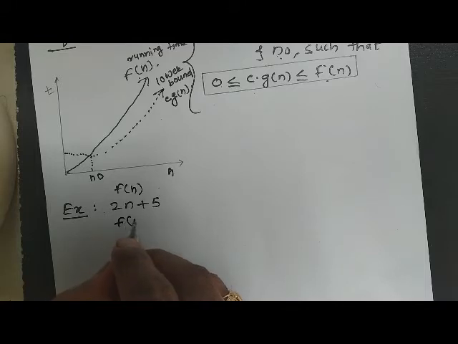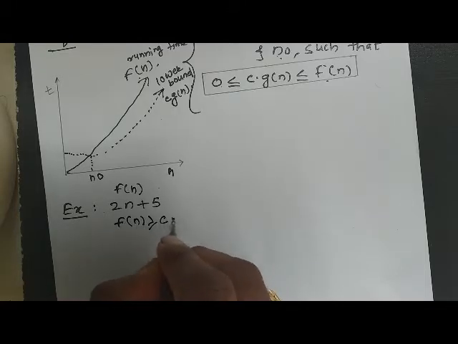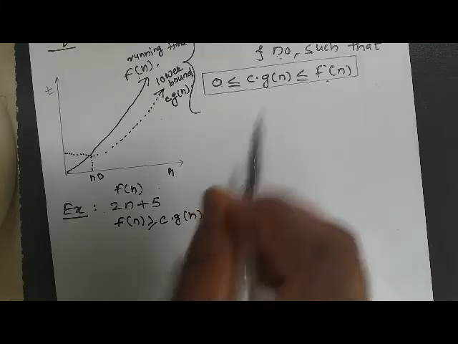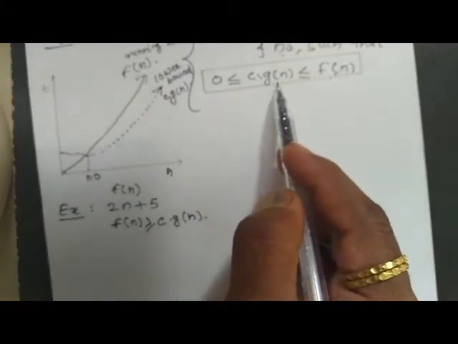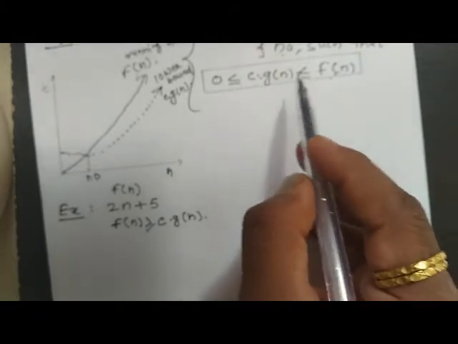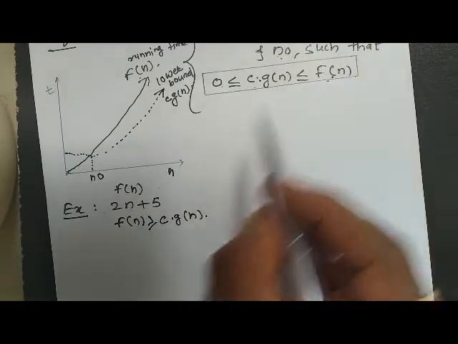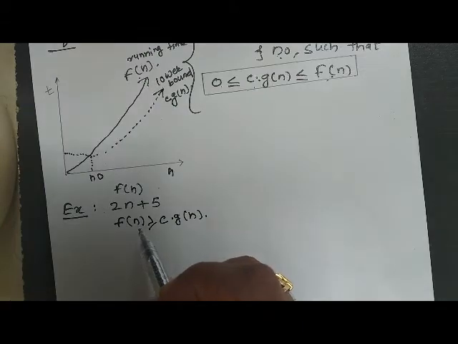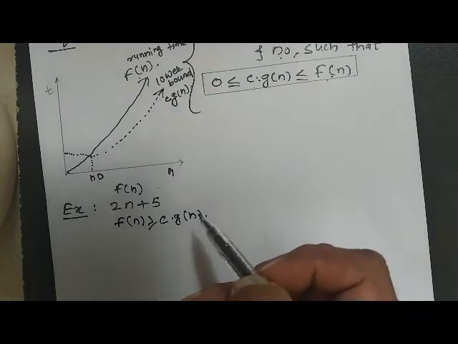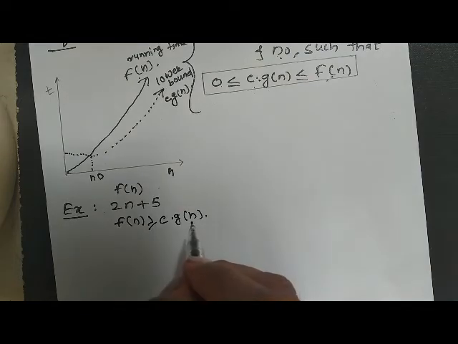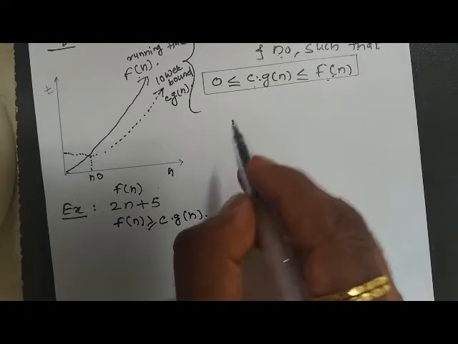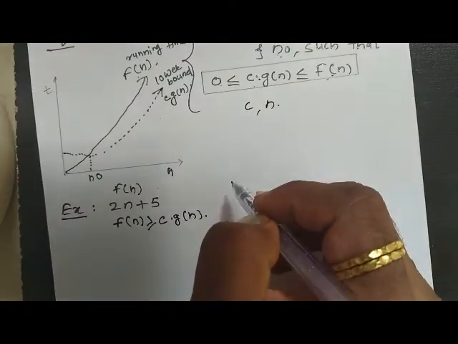Our condition is that f of n should always be greater than c into g of n. You can write this as c into g of n is less than or equal to f of n, or you can also write f of n is greater than or equal to c into g of n. It is one and the same thing. Now we have to prove this for all the values of c and n.